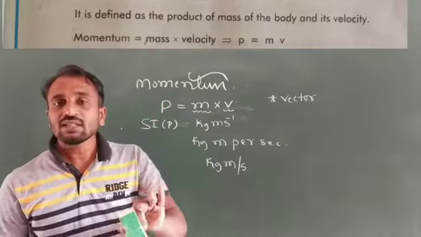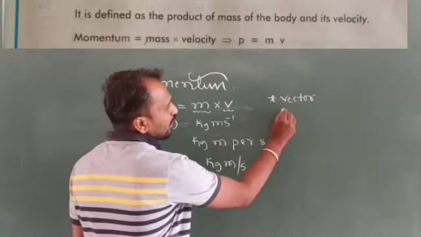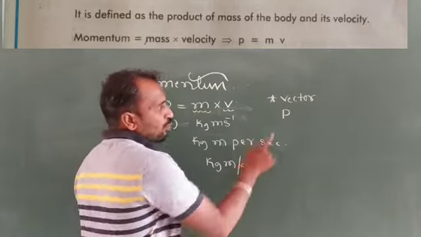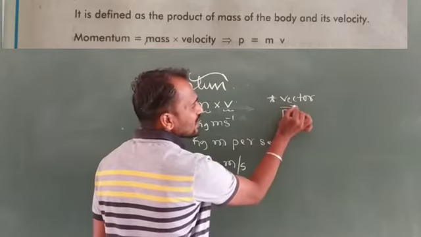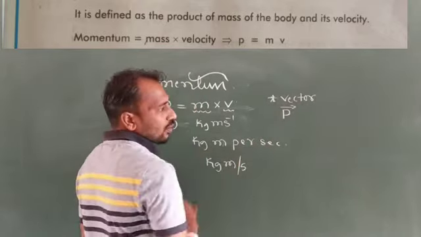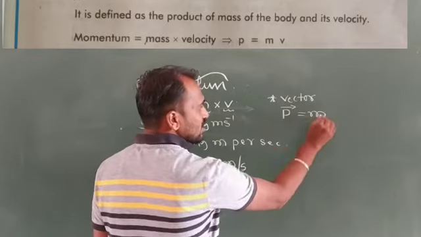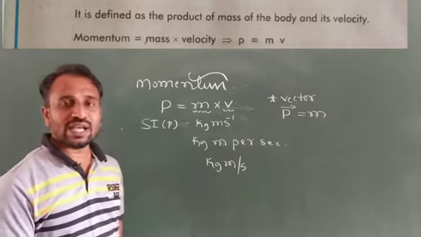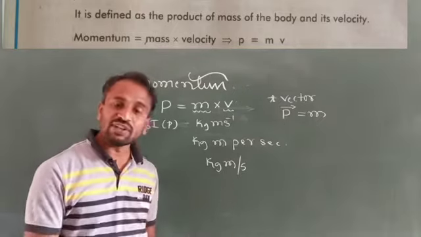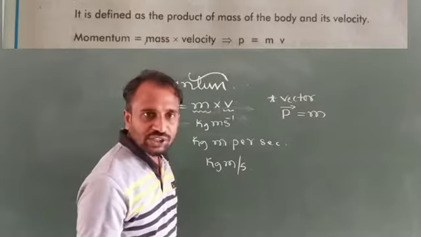So this is the vector form of momentum. P is momentum, and P is a vector quantity. So here we write an arrow over P equals mass into velocity. Mass is a scalar quantity. It does not show any direction, but it has a magnitude.